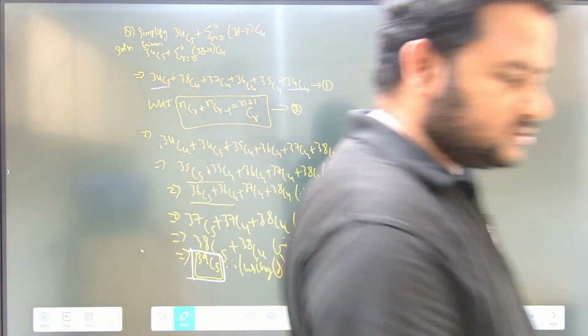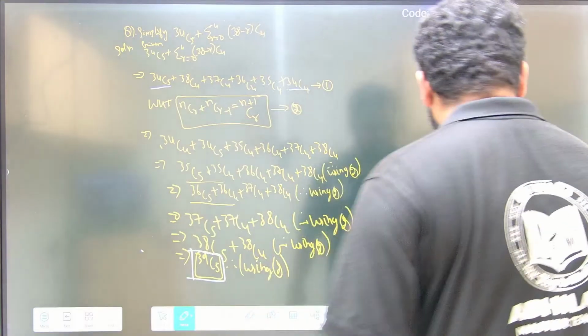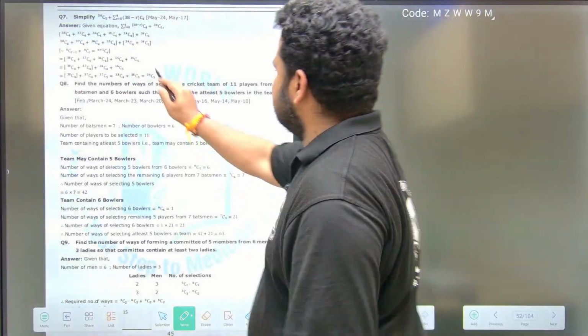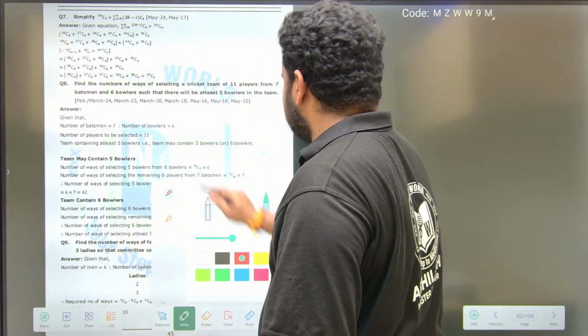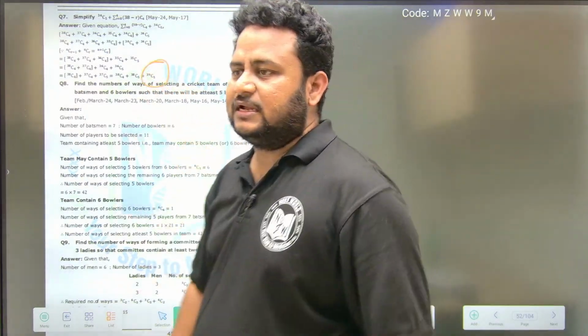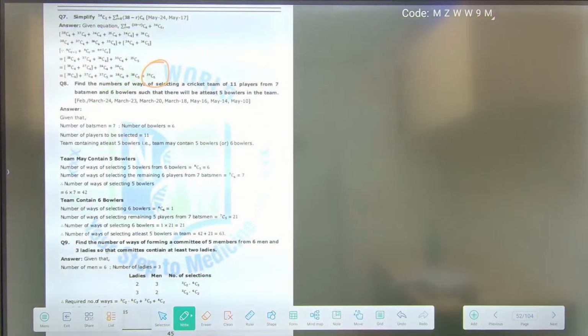Clear? This is how we have to solve this question. Let us verify. Here also it is 39C5. Here also we are getting 39C5.